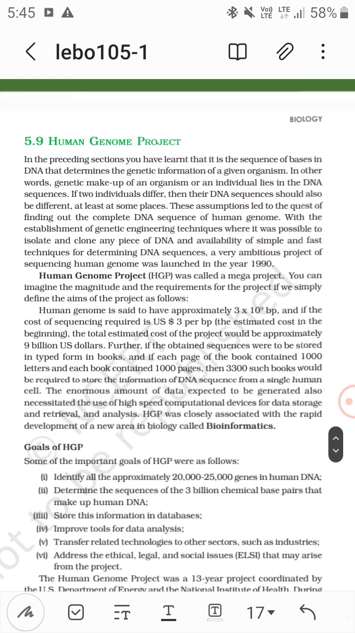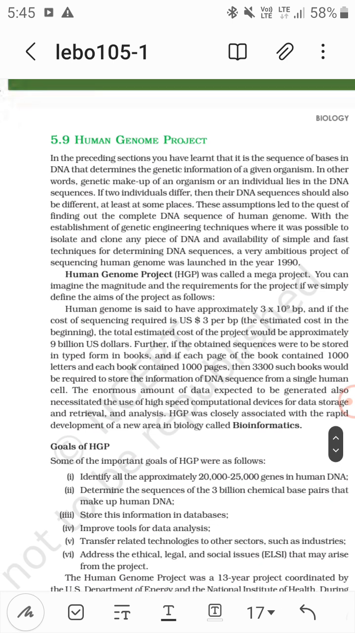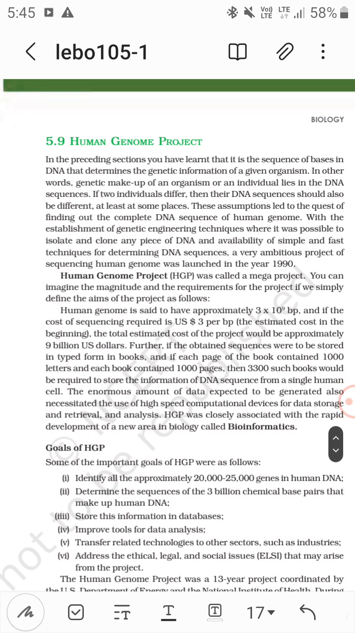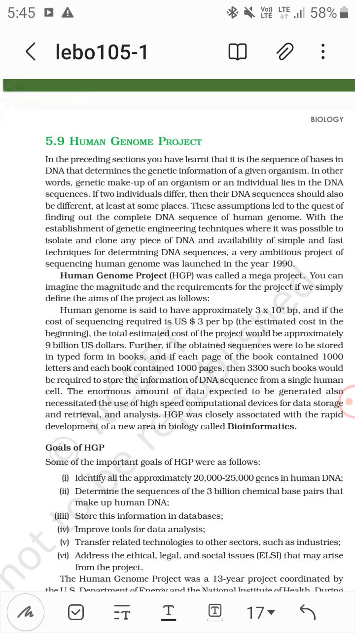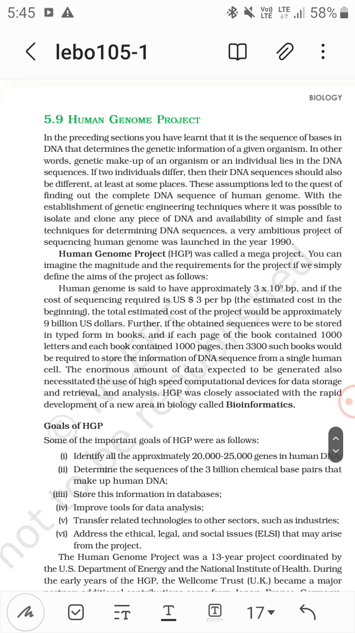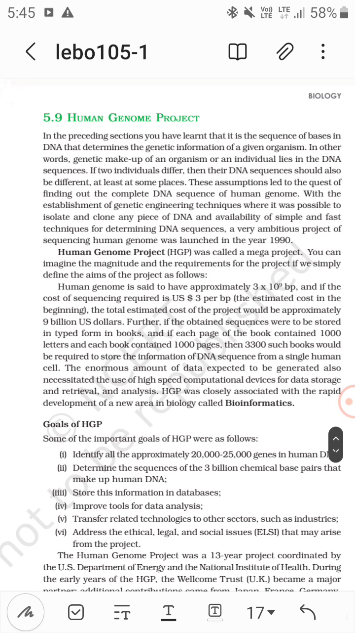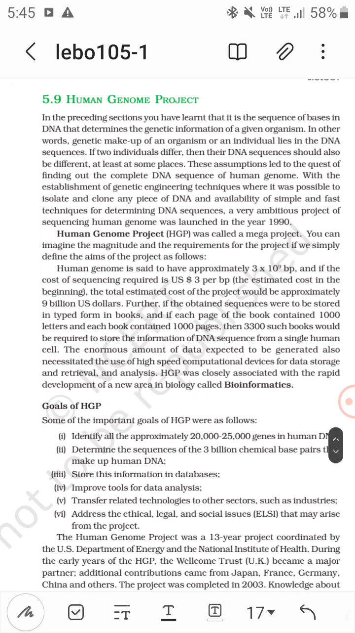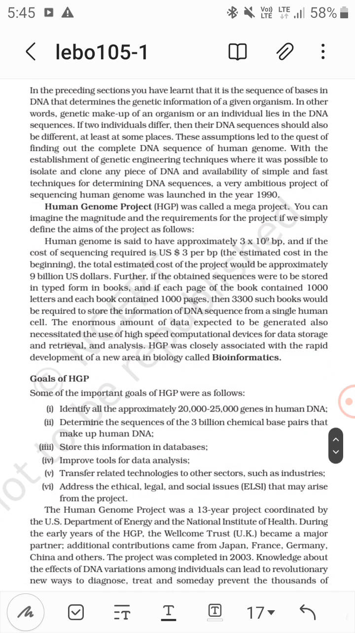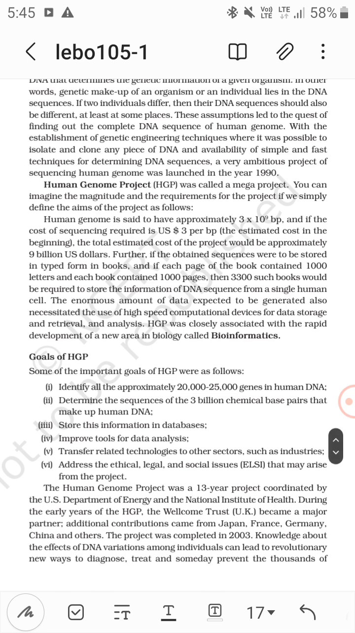Okay, now the Human Genome Project. So HGP, that is Human Genome Project, in 1990. This sequencing of the human genome was launched in the year 1990. The Human Genome Project was called a mega project.